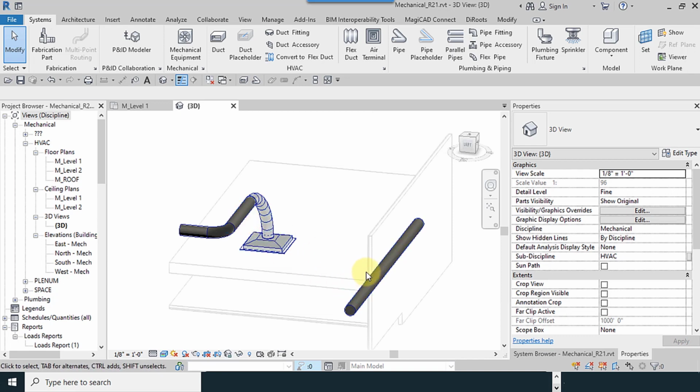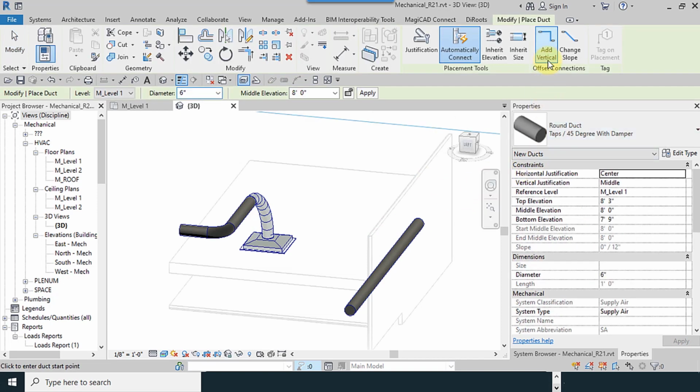One method is by slope, and another method is without making a slope: straight, one horizontal line and then go downward. So I select the duct and use add vertical.